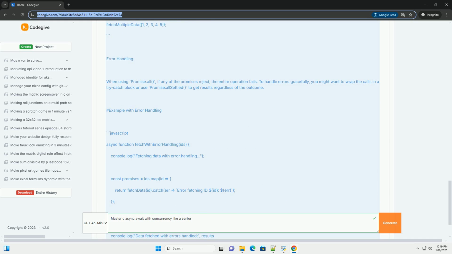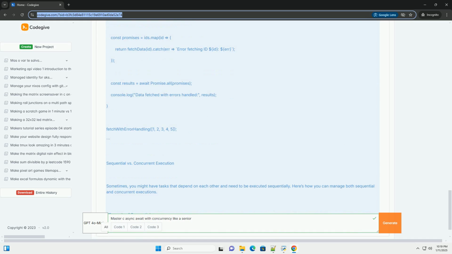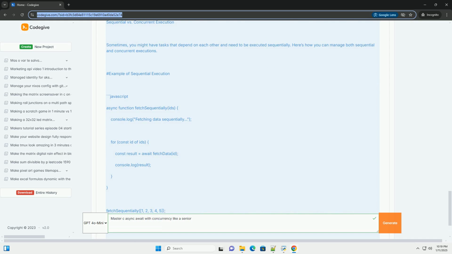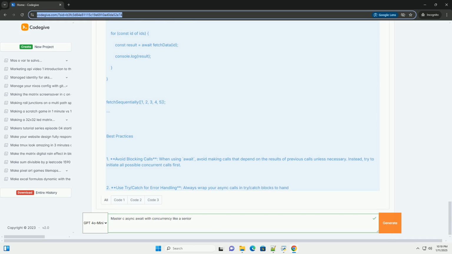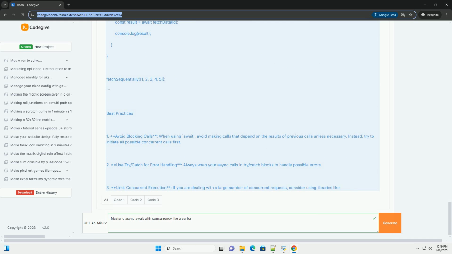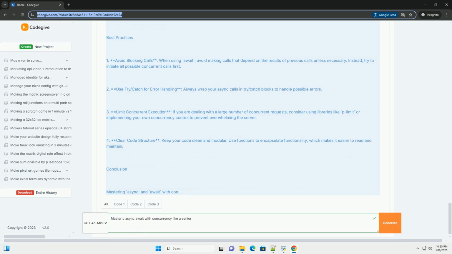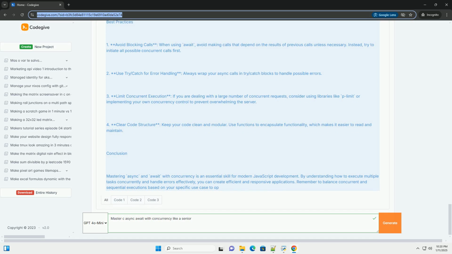Understanding async/await. 1. Async functions. An async function is a function declared with the async keyword. It always returns a promise, and within the function, you can use the await keyword to pause execution until a promise resolves. 2. Await. The await keyword can only be used inside async functions.